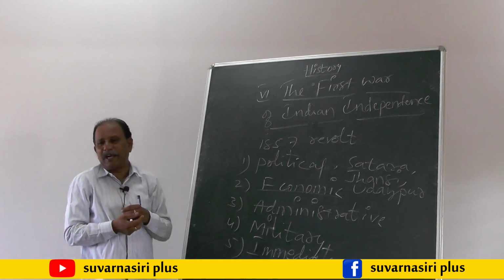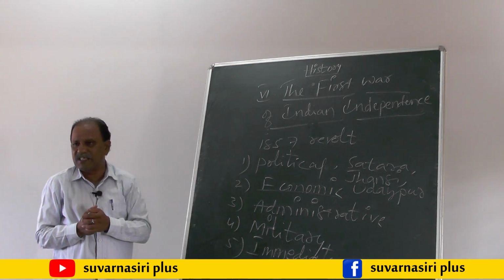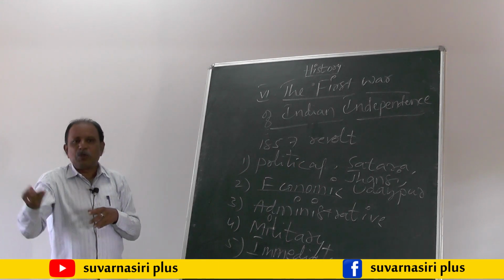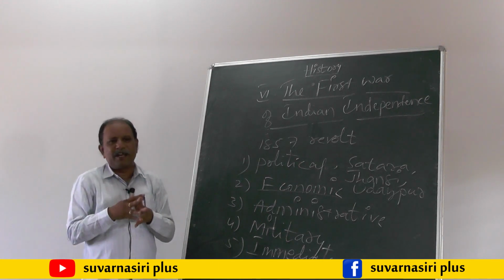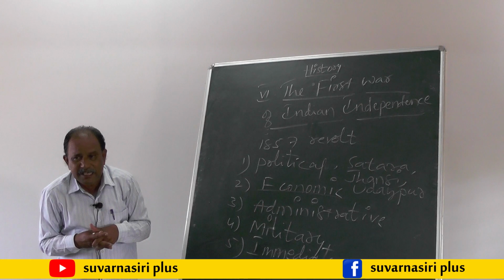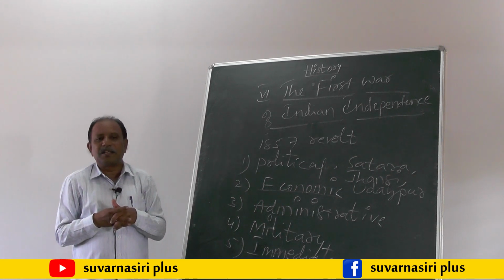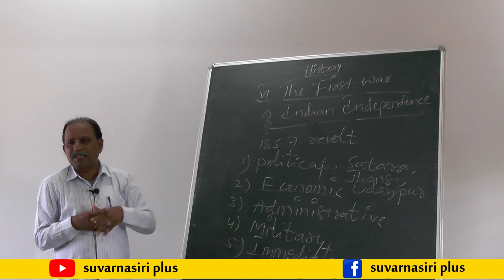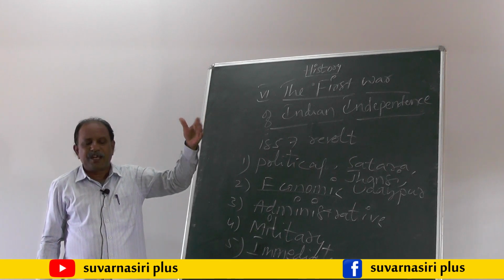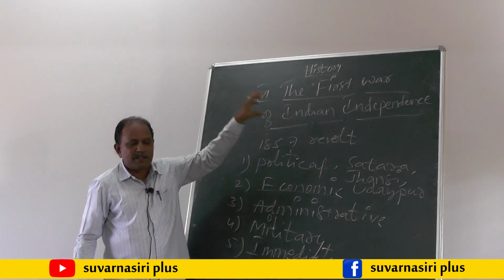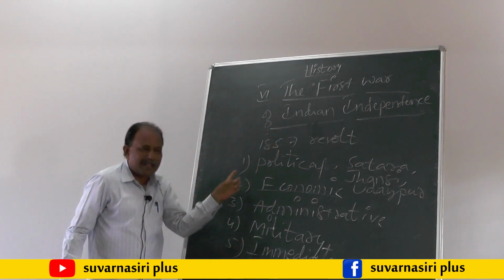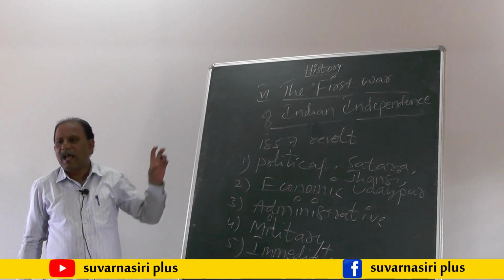The third point we have to write under economic reasons of the 1857 revolt is that the British government introduced the Zamindari system, which already prevailed in India, and ordered the Zamindars to collect a number of taxes from the farmers. As a result, the Zamindars exploited the farmers in India. That's why they were in great trouble. They were not in a position to pay the taxes to the Zamindars. That's why the farmers in India also revolted against the British government. That is the third point we have to write under economic reasons.